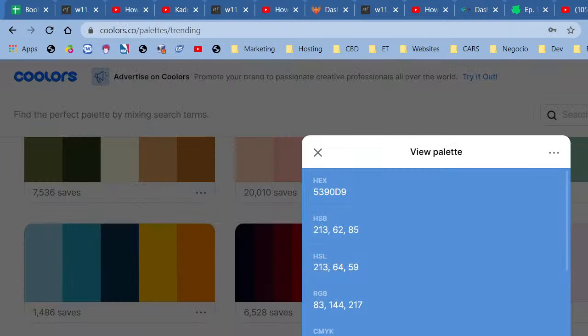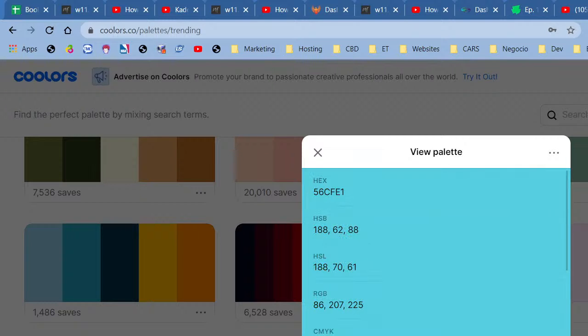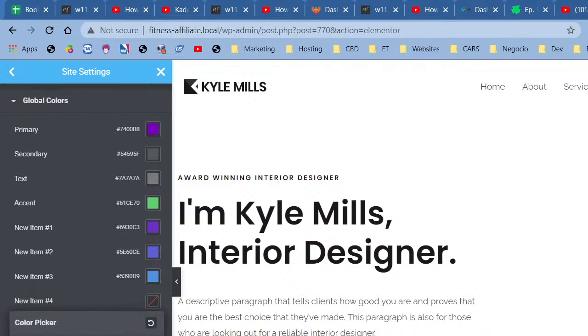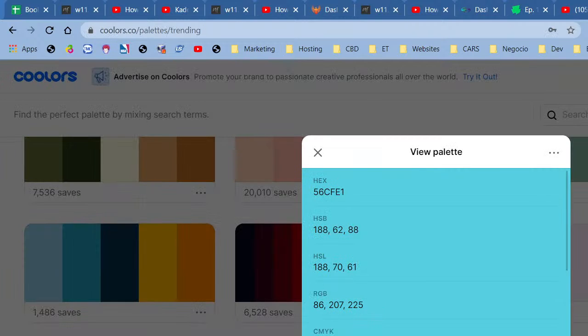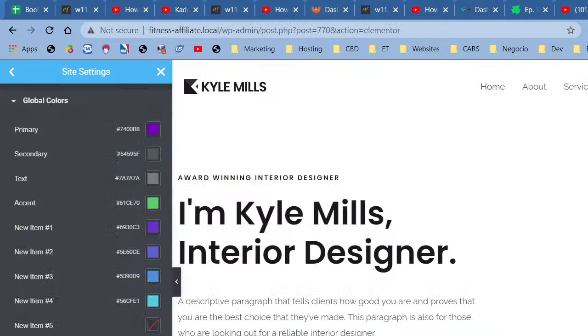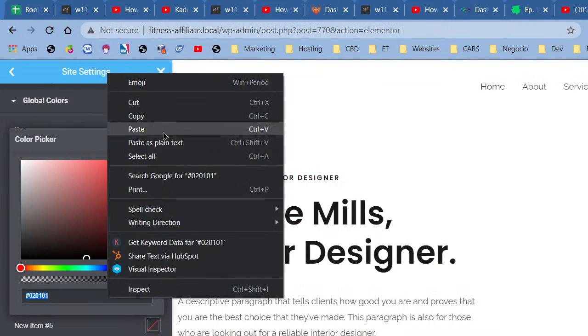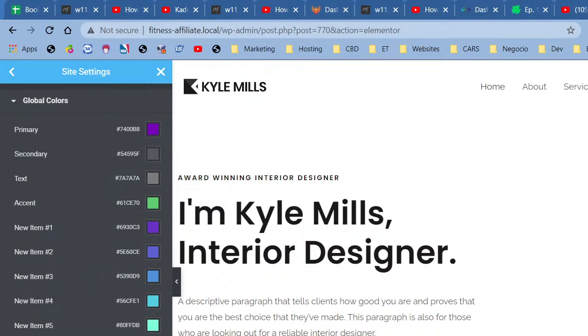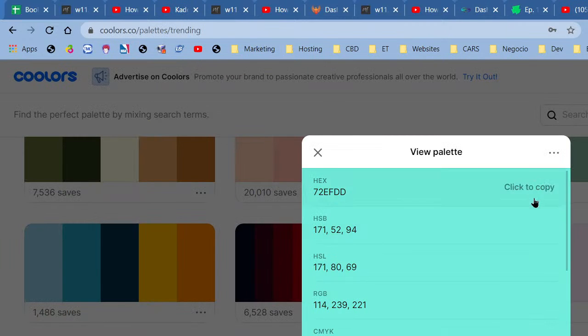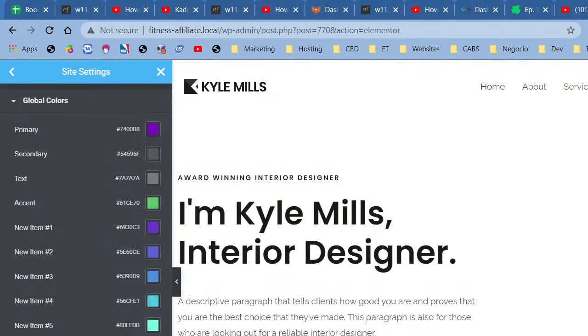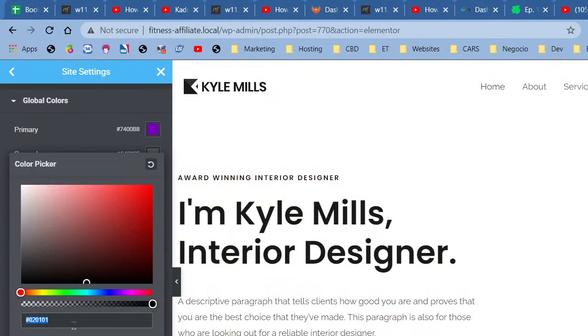So we're going to keep adding colors. And we go right here. I'm not going to use this one. I'm going to start right here. And I go right here, and right here, and paste. Perfect. Now I'm going to add another. I'm going to go right here, or here, or here. Perfect. So I'm going to go ahead with this one right now. And copy, and paste. All right. And I'm going to add another. And I'm going to use this one right there. And copy, and right here, and add, and here, and paste.